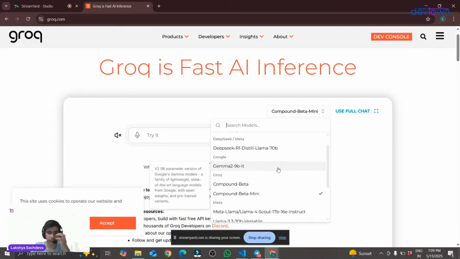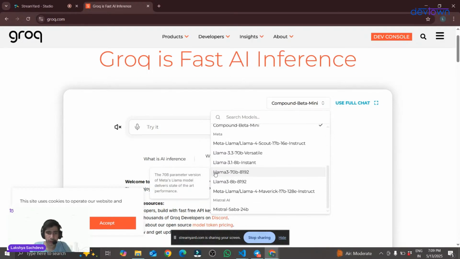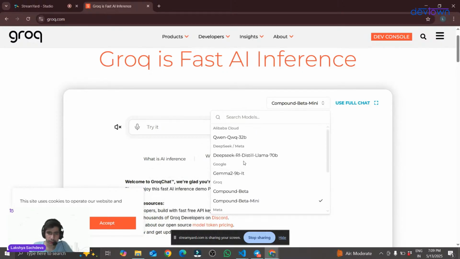I have currently used this Google Gemma 2 9B IT model, but if you want a better model, you can use Llama 3 70B 8192, as it is trained on 70 billion parameters, or any other model you want, like this DeepSeek model, which is also trained on 70 billion parameters. You can use any model you want.